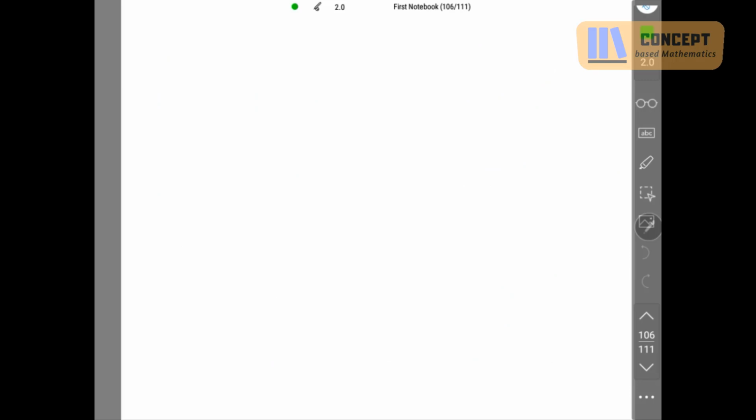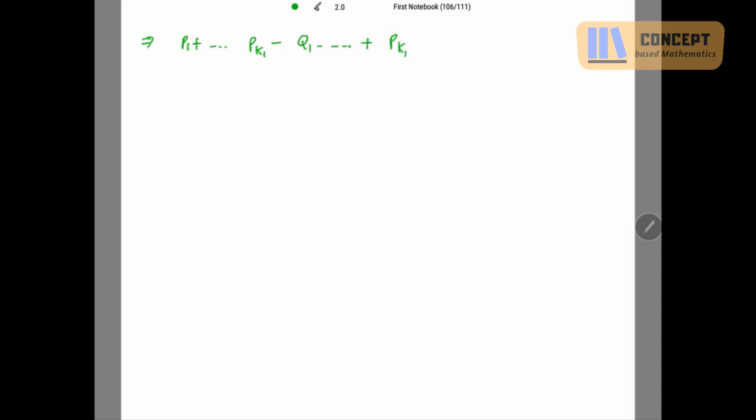So I'm adding this, which implies p1 minus q1 up to p_{kn} minus 1. This we are having. Okay, let's add this p_{kn} again on both the sides. Now again, what is all this sum?